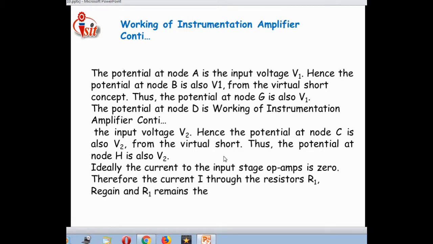By using the virtual ground and virtual short concept, whatever the input voltage introduced for that op-amp is ideally approximately equal to 0. For that purpose, the voltage is 0, then the current drawn by that circuit is also 0. That is, the current into the input stage op-amp is 0. Therefore, the current I through the resistors R1 and R gain, and R1, remains the same.